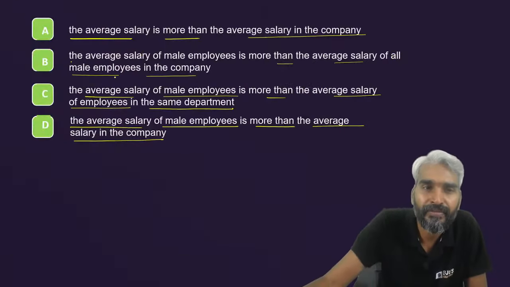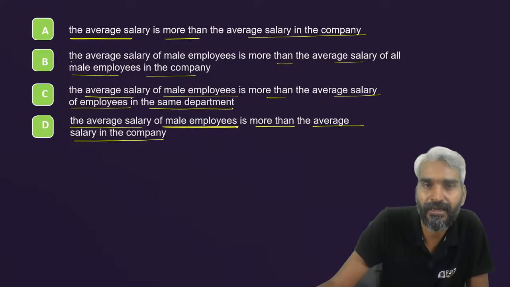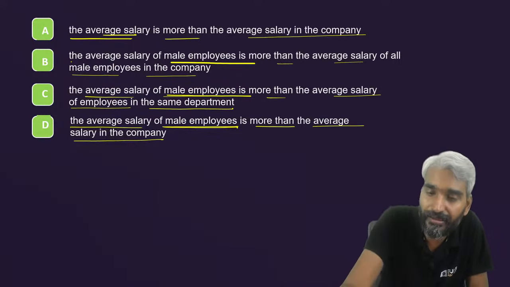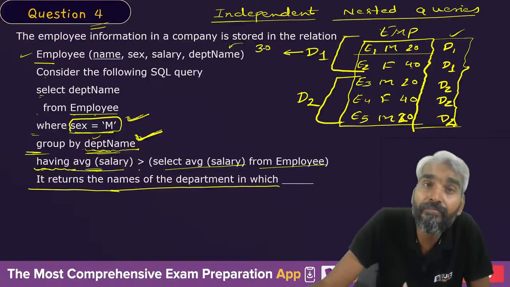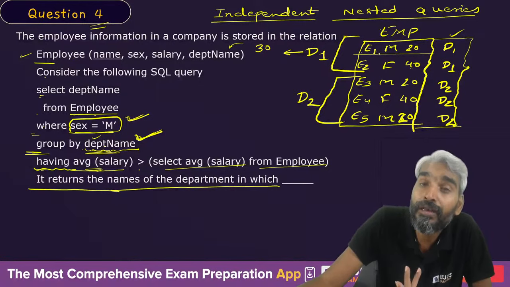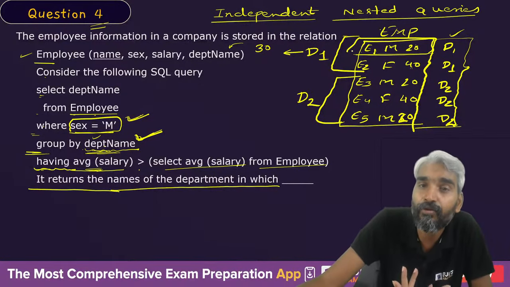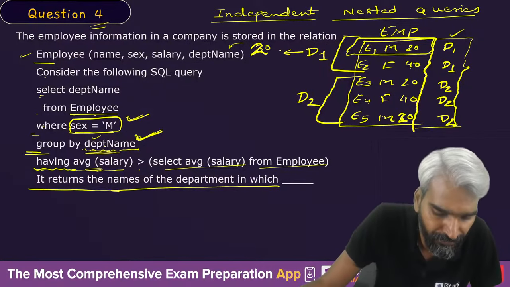Not the average salary in general, you need to calculate the average salary of male employees. So here only one male employee is present, who is E1. Therefore the average salary of this male employee will be 20.